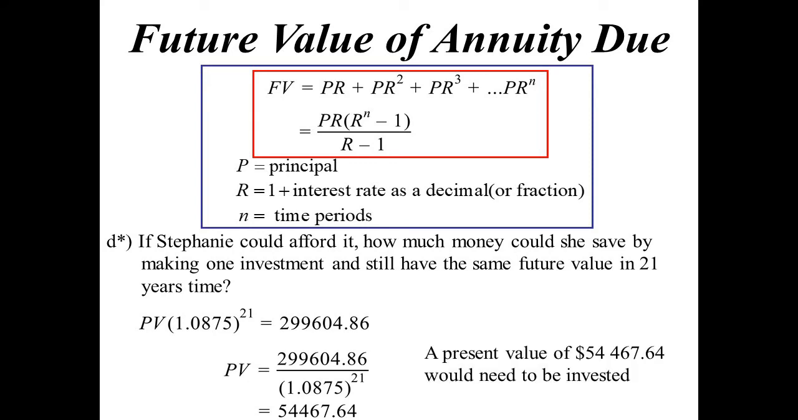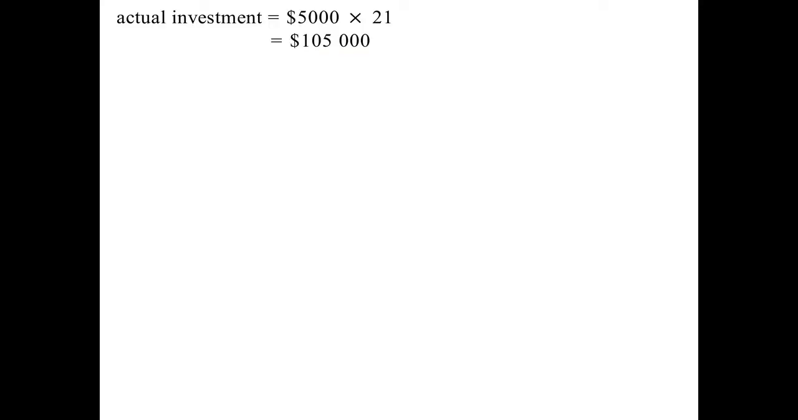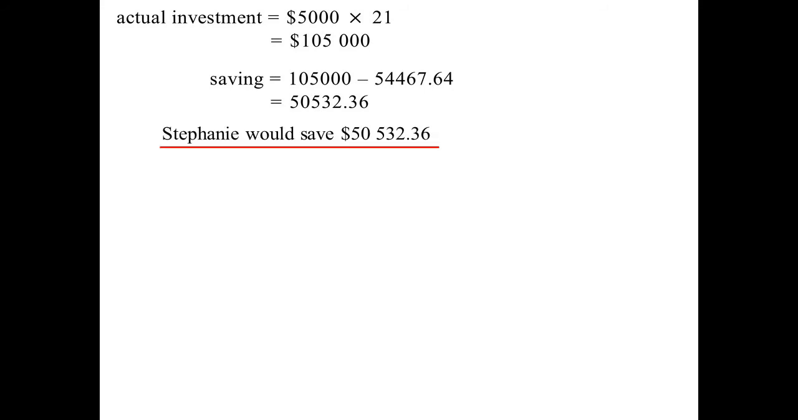So if she could afford it, by just simply plonking down $54,500 now and doing nothing else, in 21 years' time she'd still have the same amount of money. How much would she save? Well, what she ended up doing was placing $5,000 down for 21 years. So had she done it the other way, she'd end up paying out $105,000. So she'd end up saving $50,532 by doing it that way. That's why you might consider doing something like that, if you could afford it.